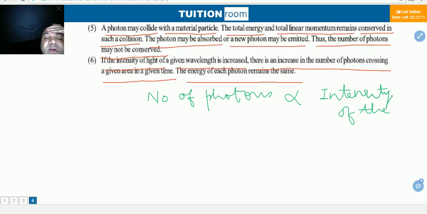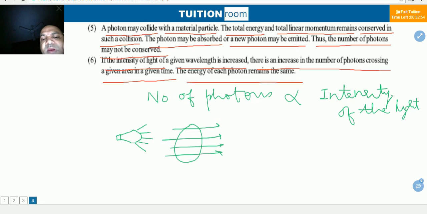Suppose there is an area and one bulb is glowing here, emitting light. Then some photons will cross through this area. If we double the bulb, there are two bulbs, then twice the number of photons will pass as in the previous case.